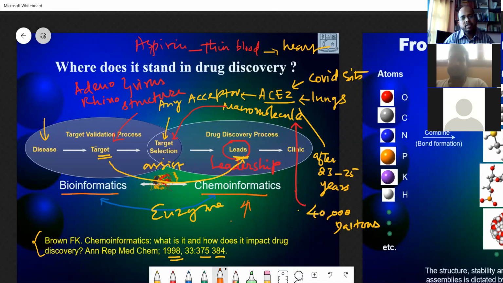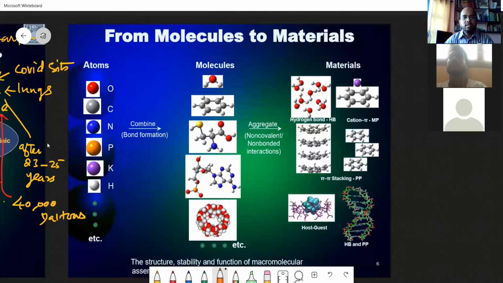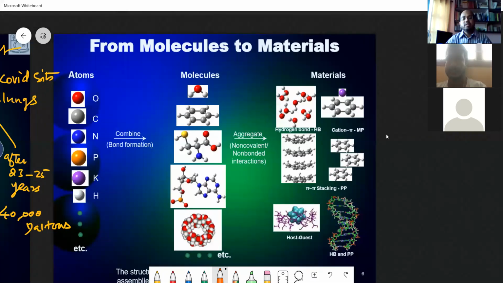All that we require is only data. Data is not connected only with computers. Let me tell you what this data is. Here you have a different aspect of the data. In the periodic table, we have oxygen, carbon, phosphorus, potassium, hydrogen, etc. We combine them to make molecules: diatomic molecules, hexagonal molecules, three-dimensional molecules, fullerenes and all those things.